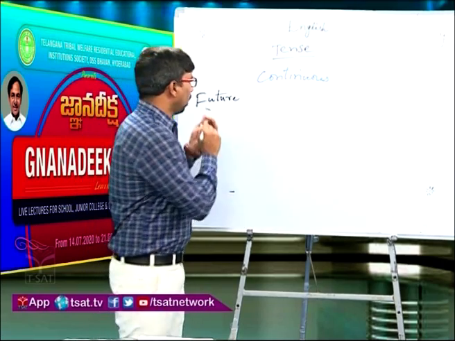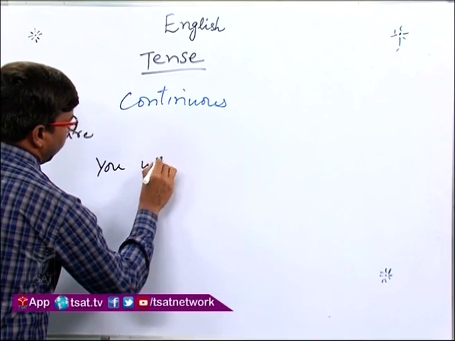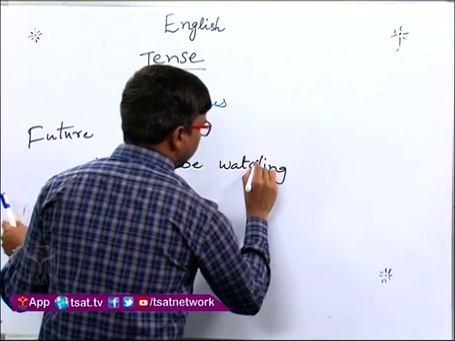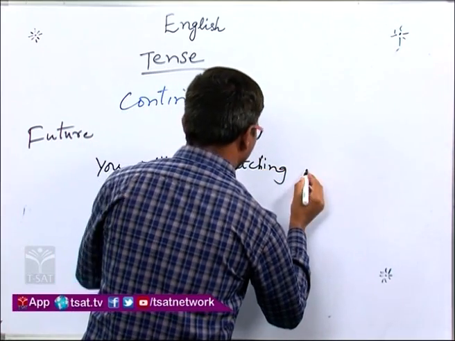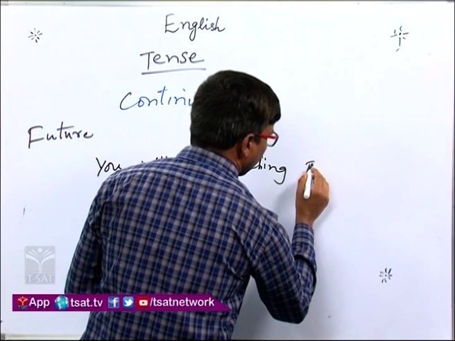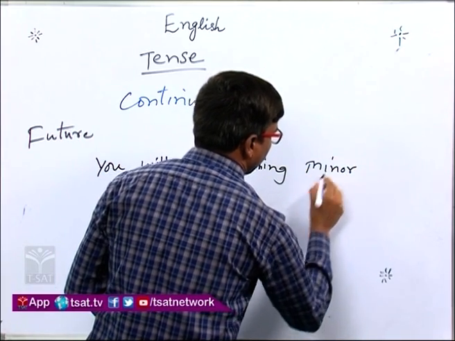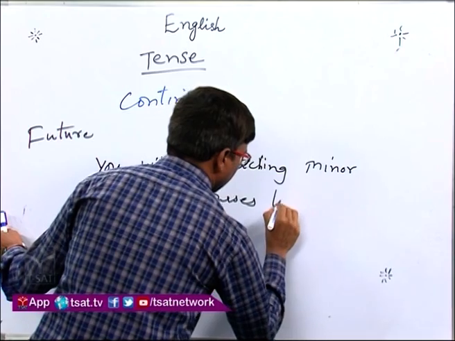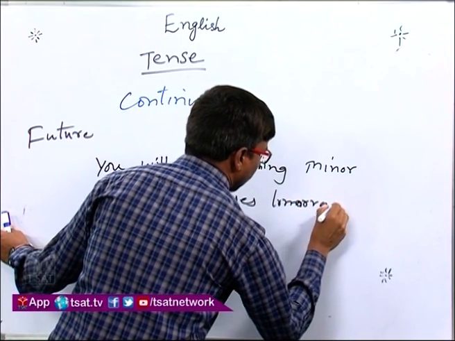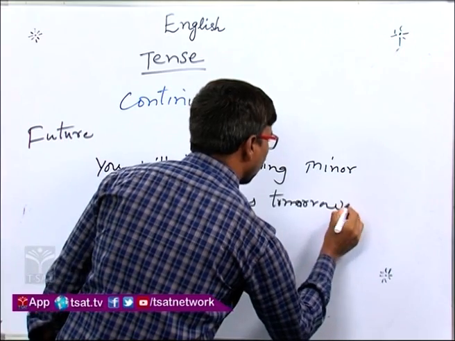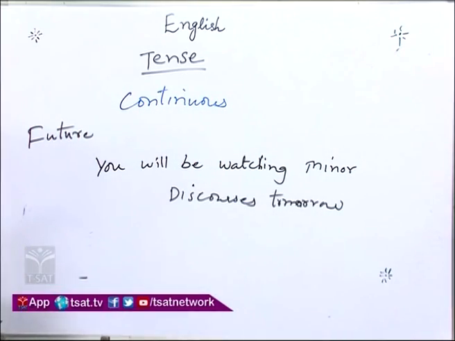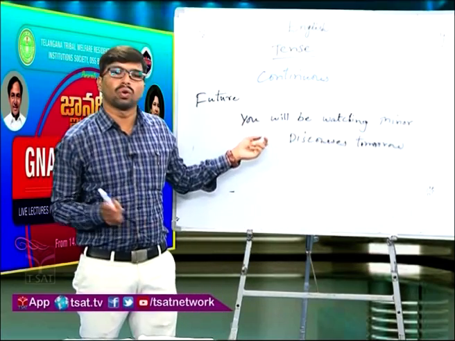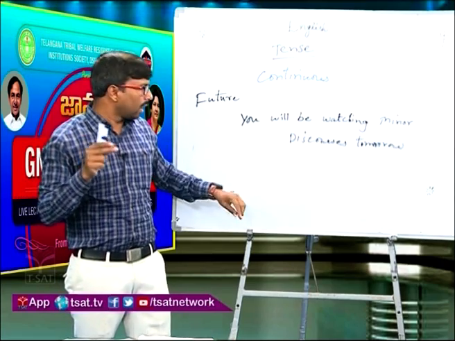For example, you will be watching minor discourses tomorrow. So, at this time tomorrow you will be watching minor discourses. This action will be going on in the future at this time.